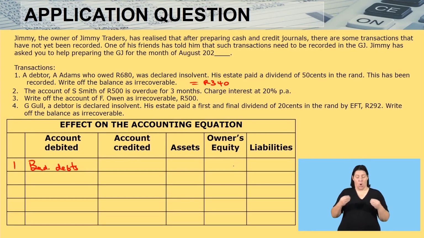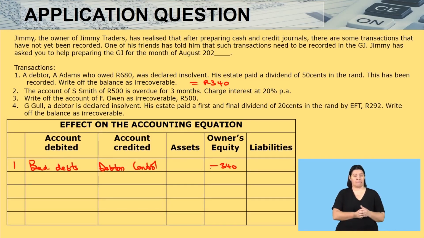It will affect owner's equity, so owner's equity is going to be minus 340. The account to credit is debtor's control, and once you credit your debtor's control, you are coming to assets and you're saying minus 340. Okay.